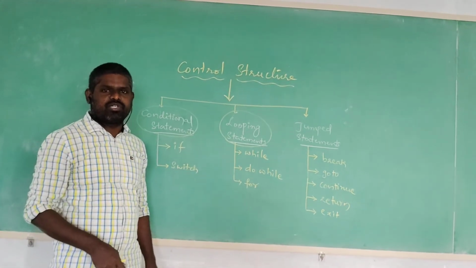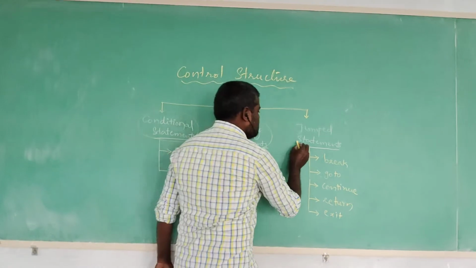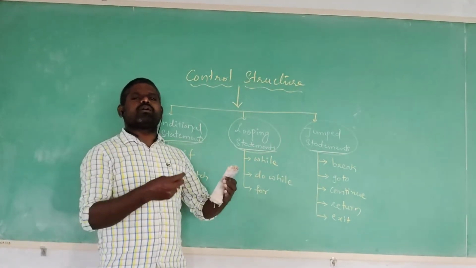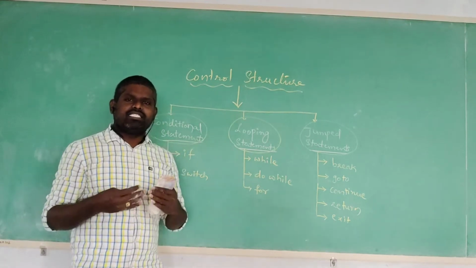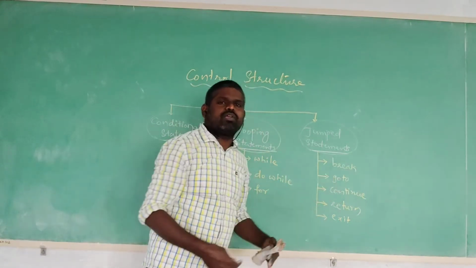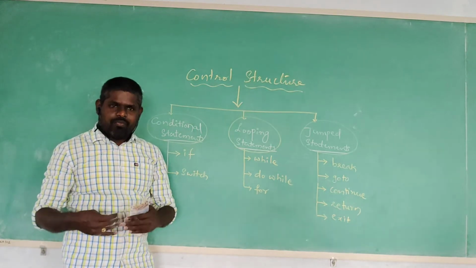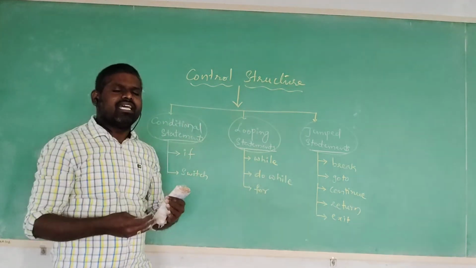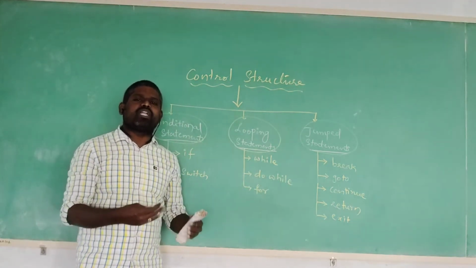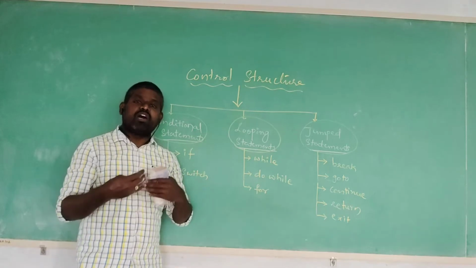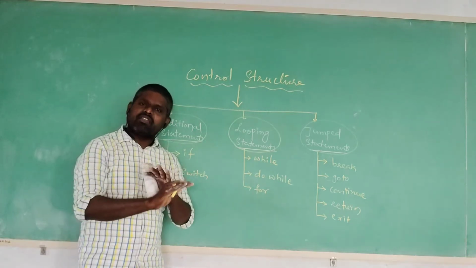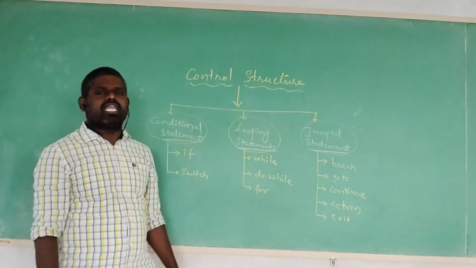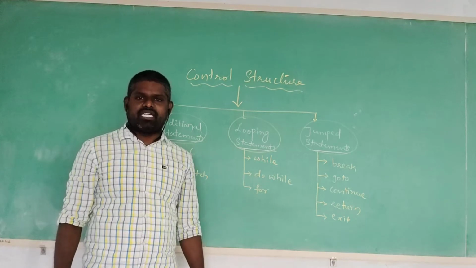These statements are executing. Then come to the jumping statements. A jumping statement, as the name means, is where, while executing the program, the controller jumps from one location to another location in the program, from the first line to the fourth line to the eighth line. The program control jumps from one location to another, or from one function to another function, or terminates the block, or terminates the program. Those statements we call jumped statements. Is it clear?